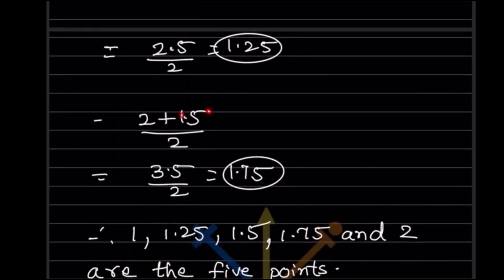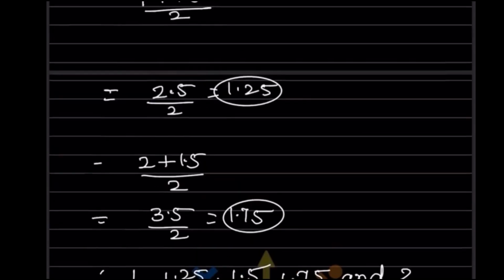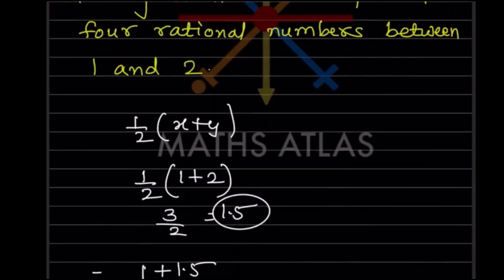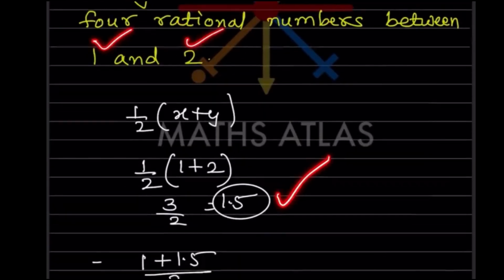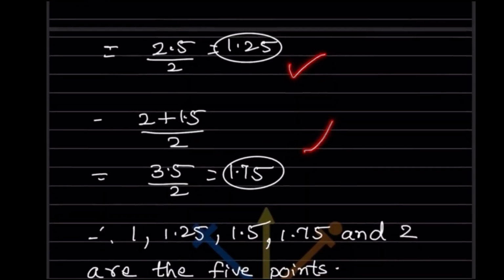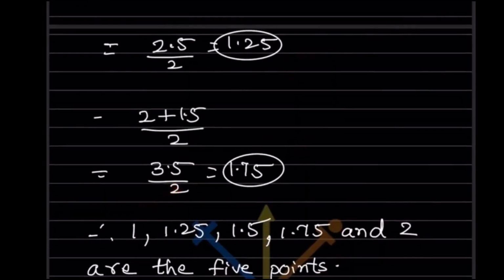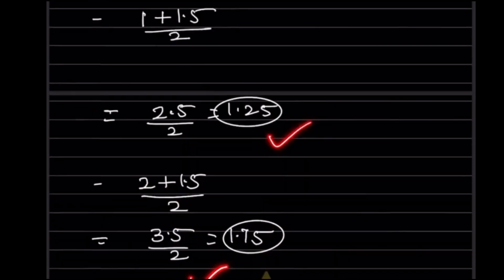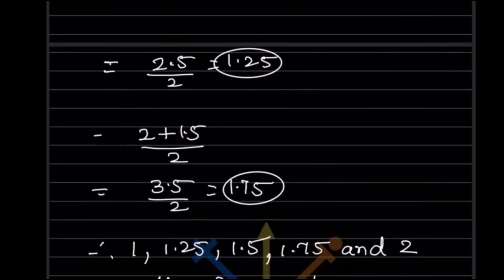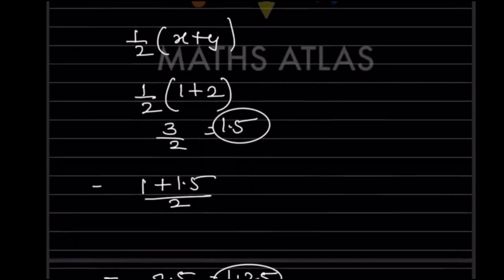So you write 2 plus 1.5 by 2, that is 3.5 by 2, that is 1.75. Now what we have is 1, then 1.25, then 1.5, because we are arranging, then 1.75, and then 2.